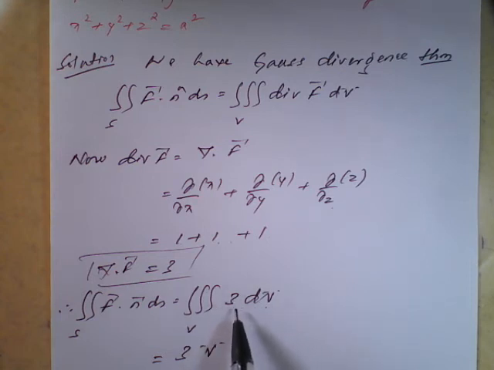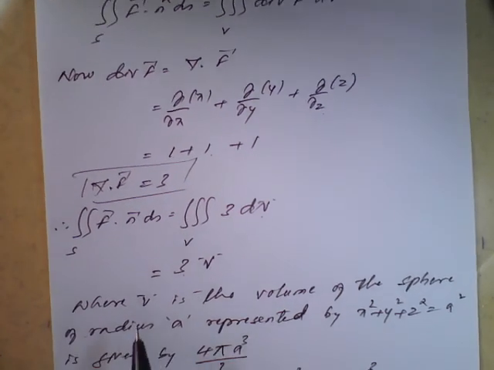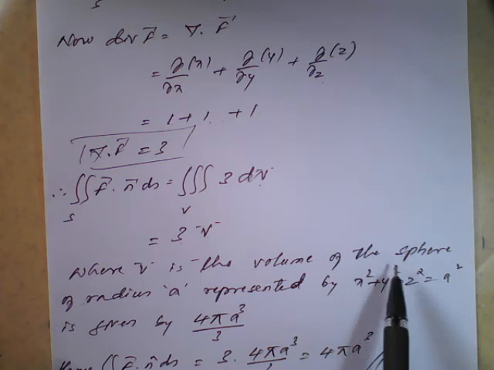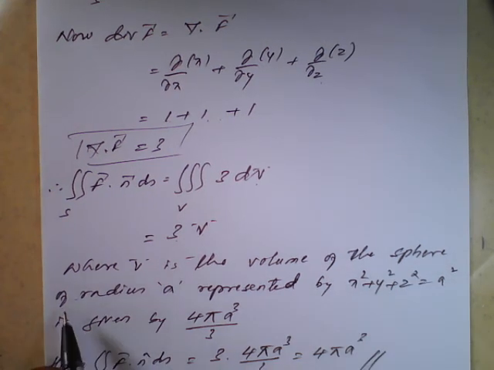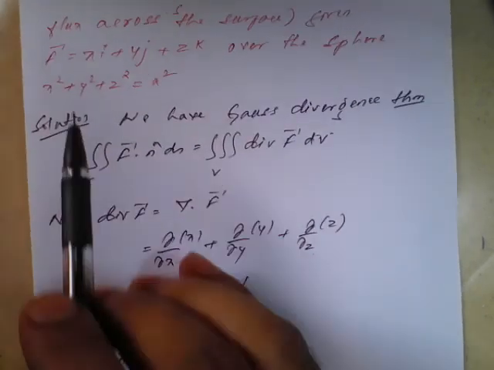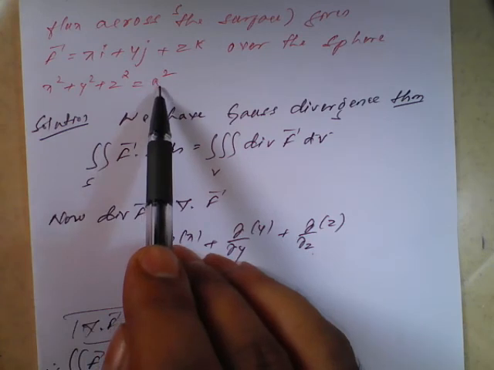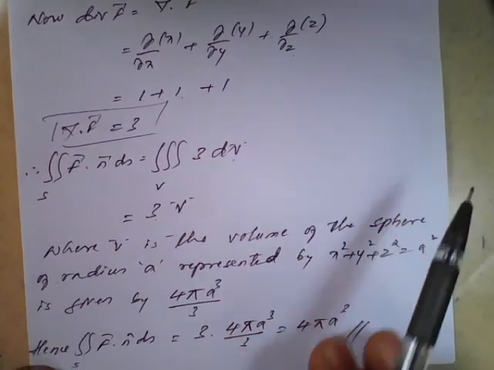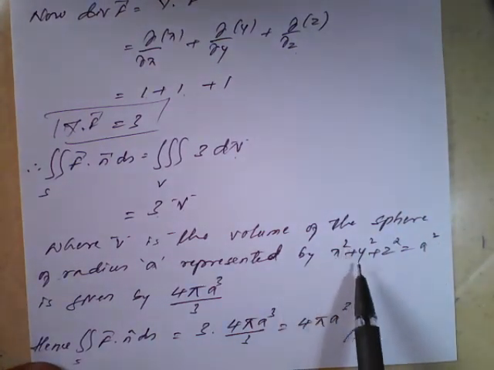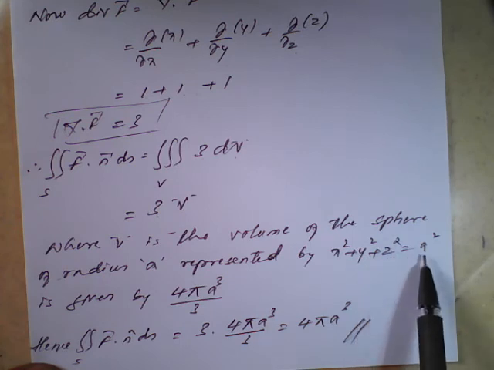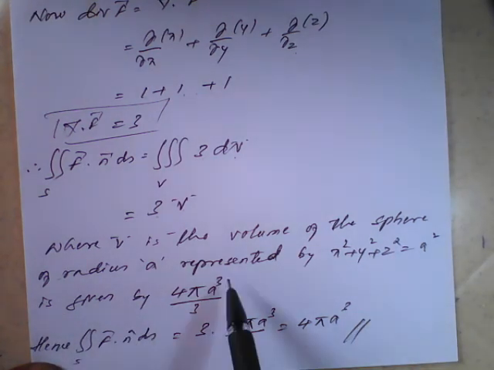If you integrate with dv, it will become 3 times V only again, where V is the volume of the sphere of radius a. The volume of the sphere with radius a, represented by x square plus y square plus z square is equal to a square, is given by this result.